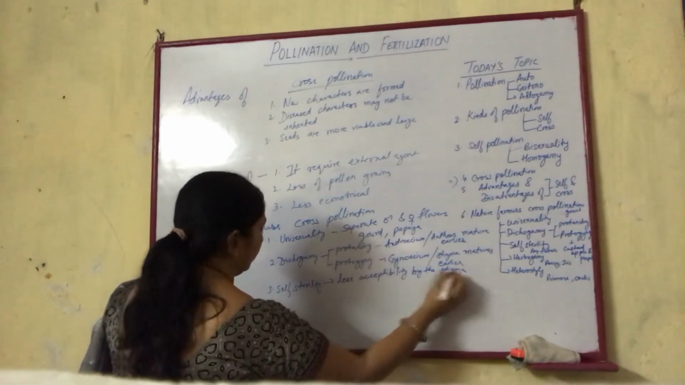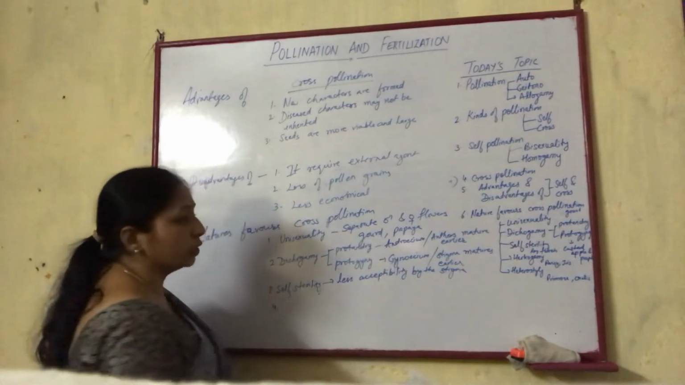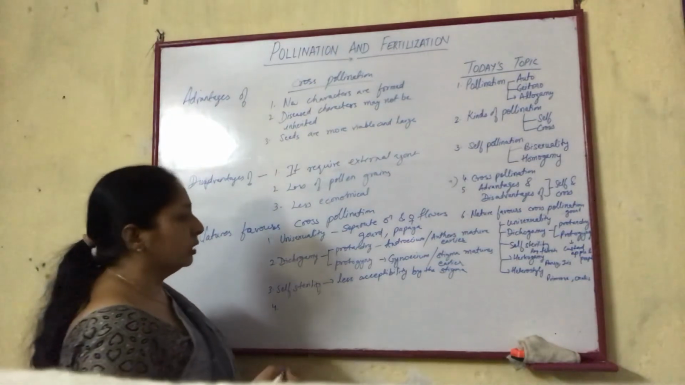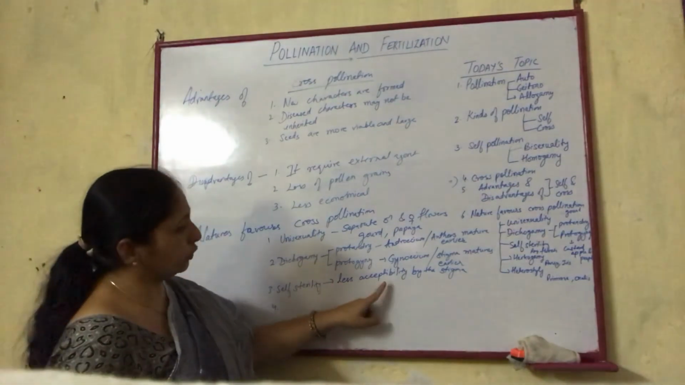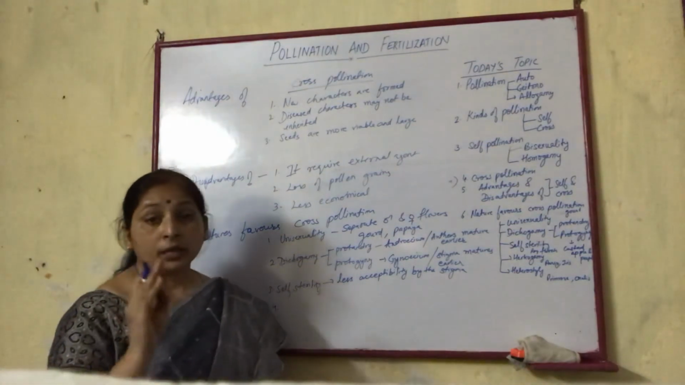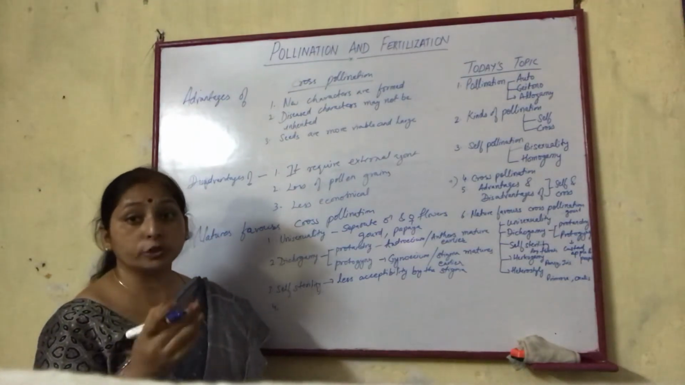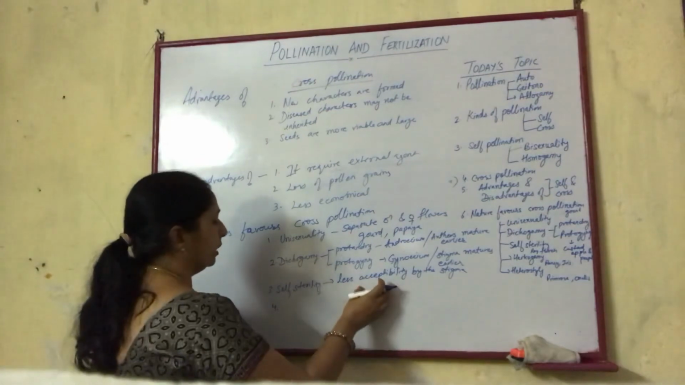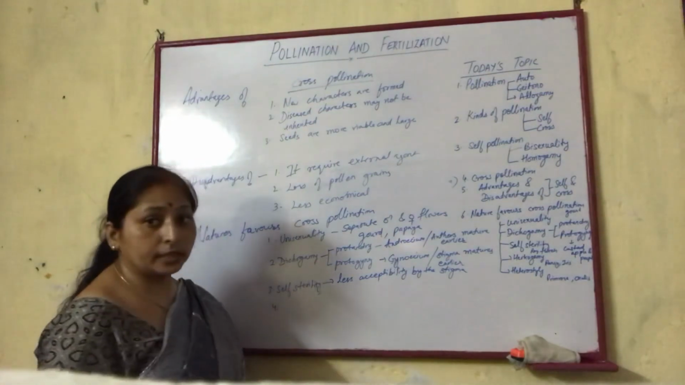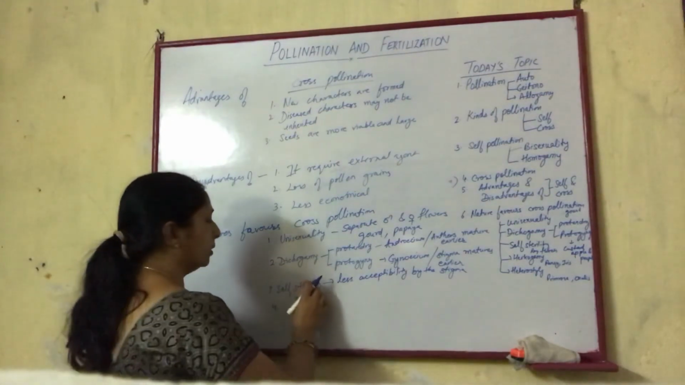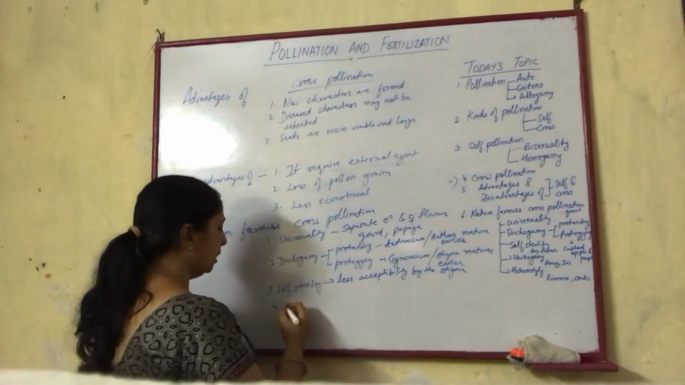which favors cross pollination. Number 4 is hercogamy. Self-sterility is seen in the case of ray florets. Sunflower has male and female flowers at the center, and the ray florets, which are neuter flowers. In ray florets, self-sterility is there just to favor cross pollination.